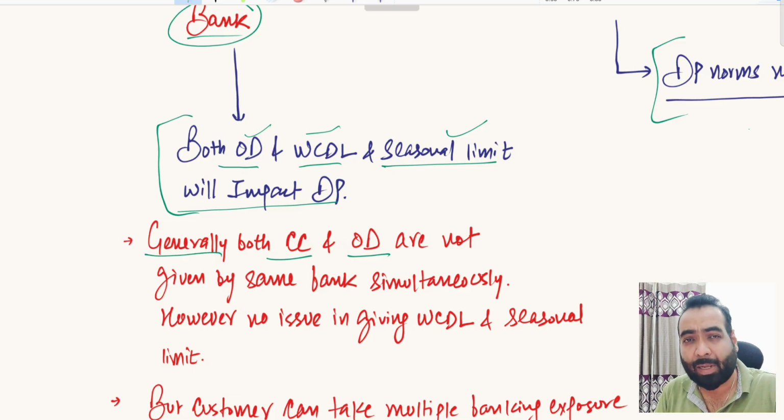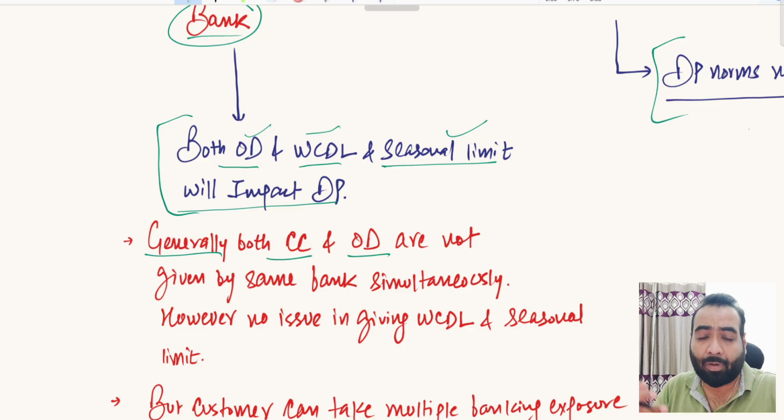Generally, not always. I have seen one exceptional case also. So suppose you are having banking with HDFC Bank. HDFC Bank will not give you CC and OD limit simultaneously. It will not give you 5 crore CC limit and 5 crore OD limit, because that will not serve any purpose from the point of view of HDFC Bank, right? HDFC Bank will give you either OD or CC, not both of these facilities simultaneously. Although I have seen one case in my last 10 years career that a banker has given both CC and OD limit, right?